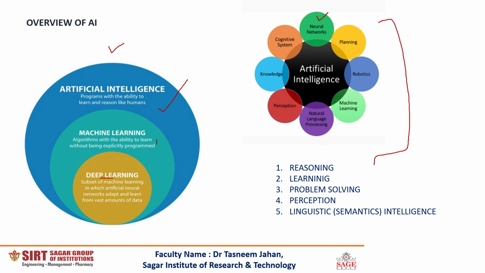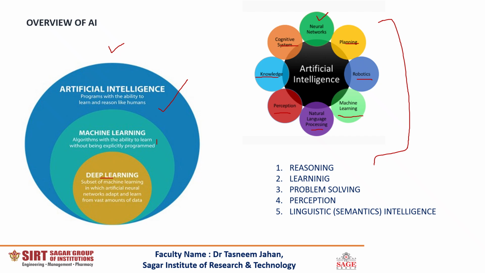AI is used to create neural networks. Neural networks are the building blocks of machine learning. AI also makes use of planning. Planning and search strategies are extremely important when we study AI. AI can be used to design robotics. AI can be used to develop machine learning. AI can also be used to design natural language processing systems. AI can be designed to develop perception. AI can be designed to develop knowledge-based systems and cognitive systems.